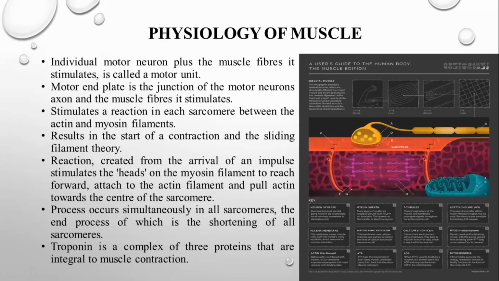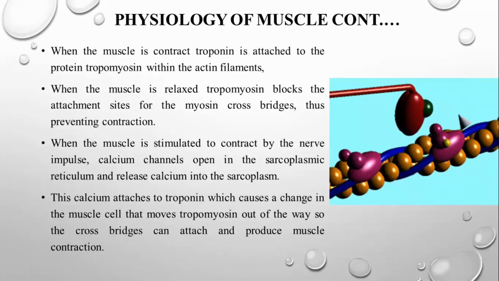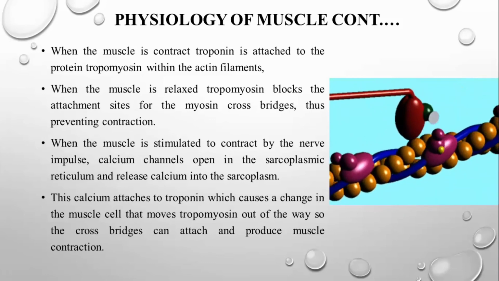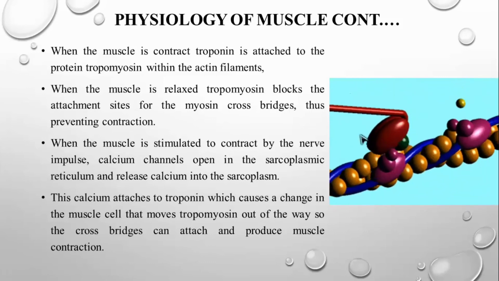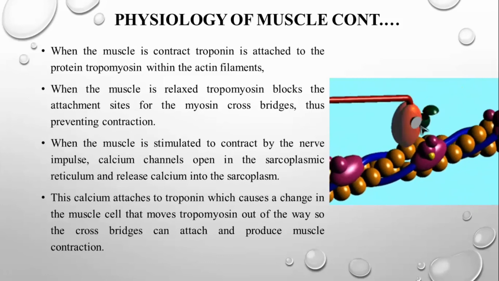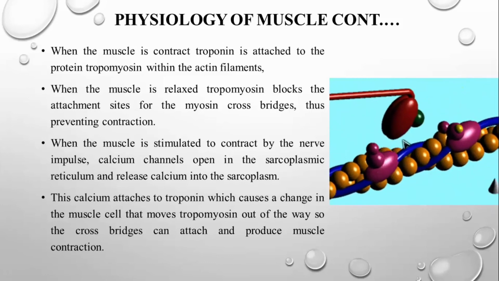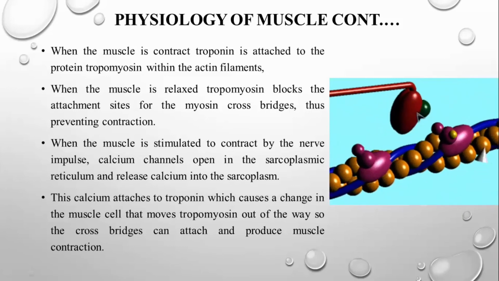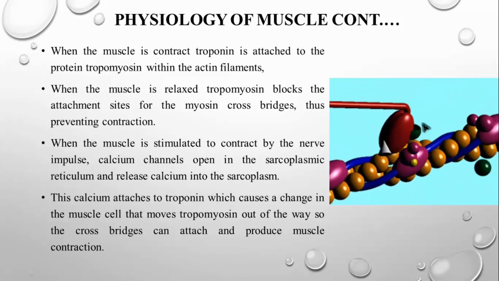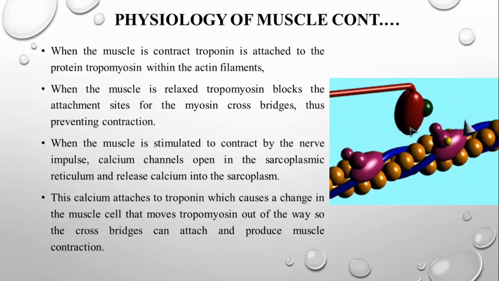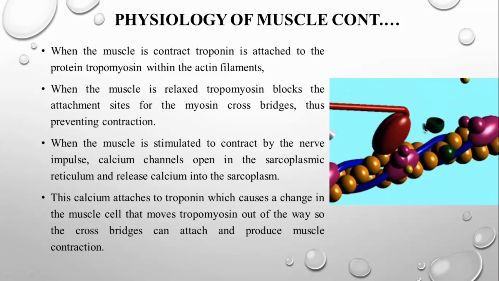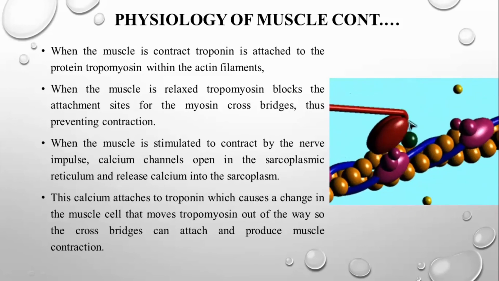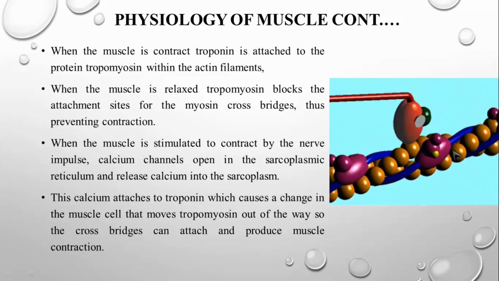This is what I said about the head of the myosin filament. This is the head. The head gets attached with your ADP molecule, and the phosphate molecule is released. This happens only when calcium is released from your sarcoplasmic reticulum. Then it pushes, and this is your actin filament.